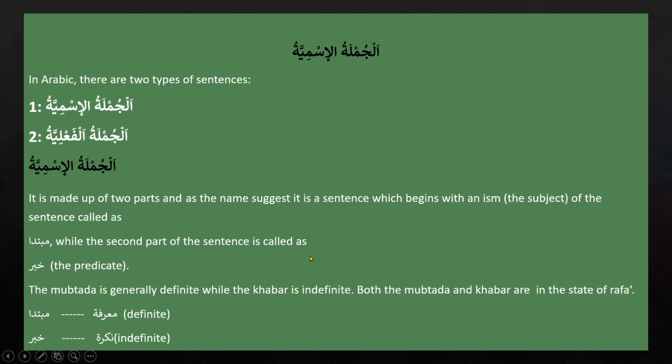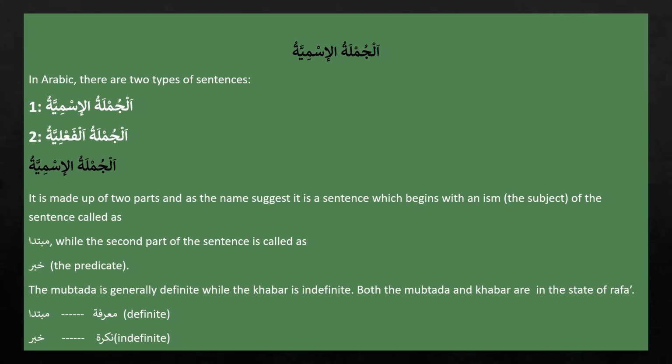And the other thing that we learned is that Mubtada must be Marifa, definite in type, and Khabar must be Nakira, indefinite. These are the two main components of a Jumla Ismiya that we have learned so far. And as I told you, after doing some basic concepts of fi'l, we will go back to the study of ism, and we will learn more things about Jumla Ismiya and ism.